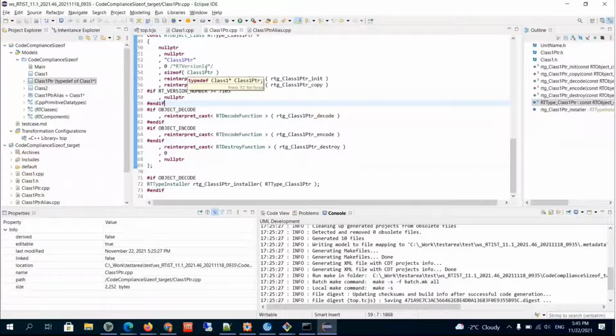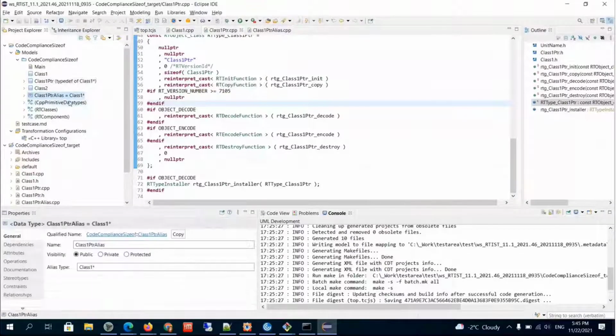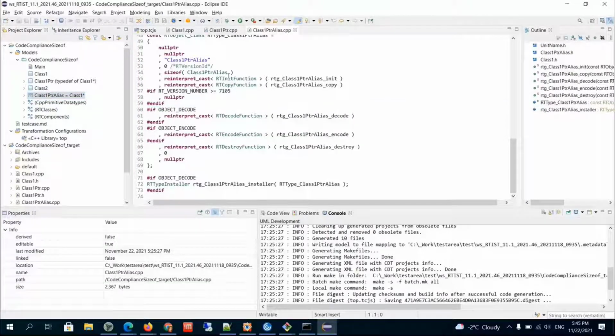The same can happen for type aliases. Here we also have an alias type pointing to a pointer, and we are also computing a sizeof. So this is a completely valid situation for our generated code.